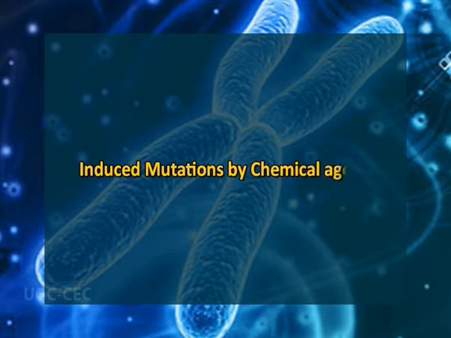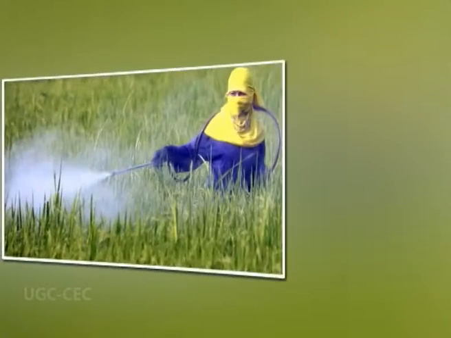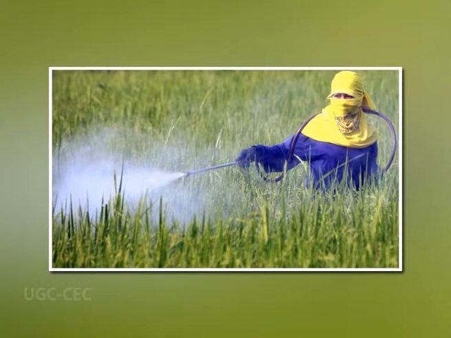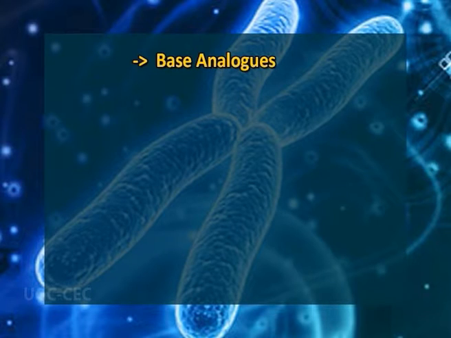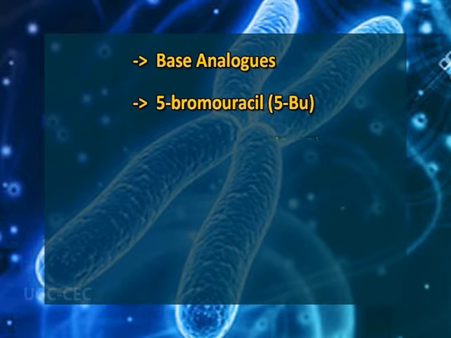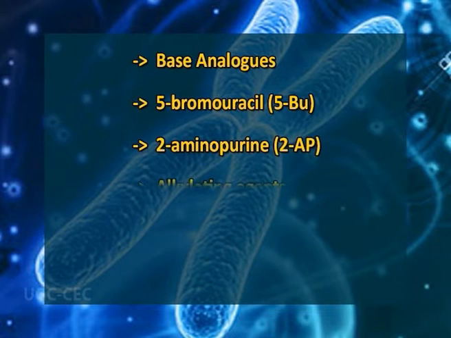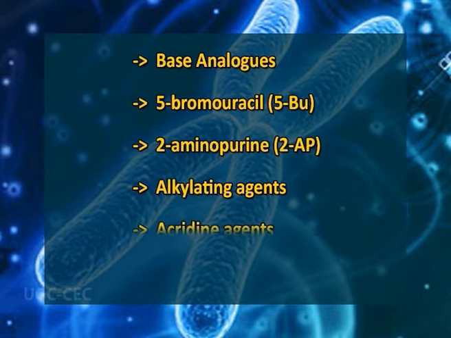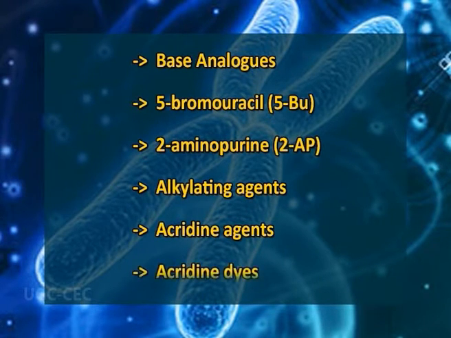Induced mutations by chemical agents. It has been reported that various chemicals act as mutagens, which include agriculture chemicals, for example, several insecticides, fungicides, herbicides, etc. The chemical mutagens can be categorized into 5 main groups. First, base analogues, 5-bromouracil, 2-aminopurine, alkylating agents, acridine dyes, etc.